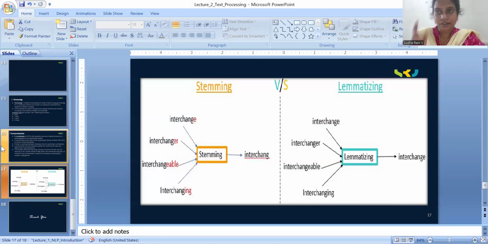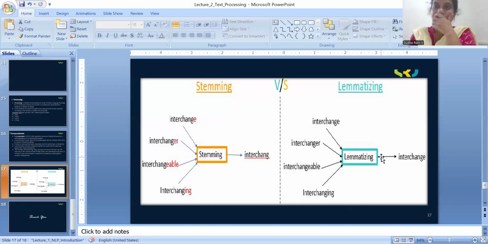So stemming, once again I am repeating: whatever words we stem are converted to a root word that may or may not be a correct word, may or may not be a meaningful word. It doesn't check the language proforma. It doesn't satisfy the rules of the language. It only converts the words to a root word.